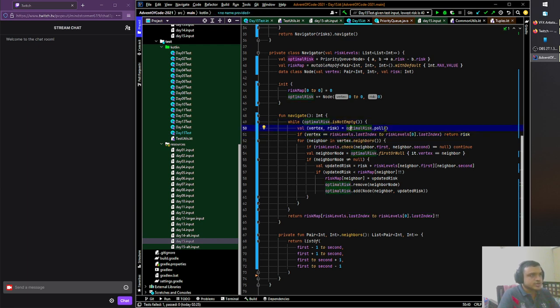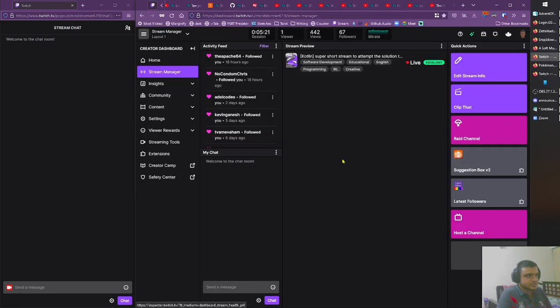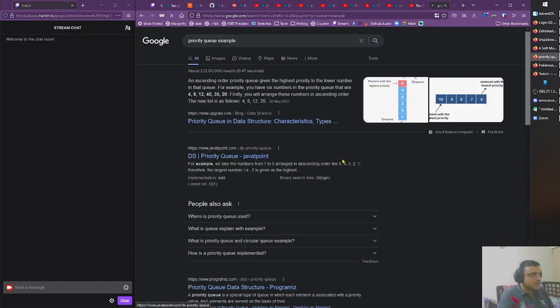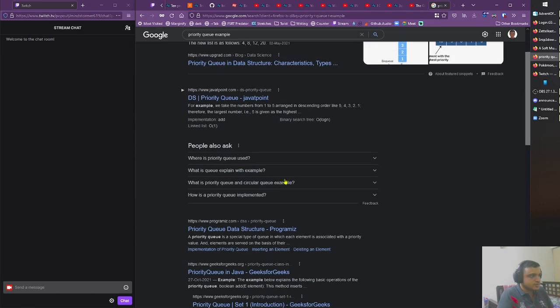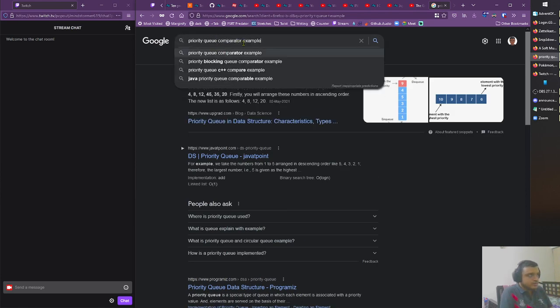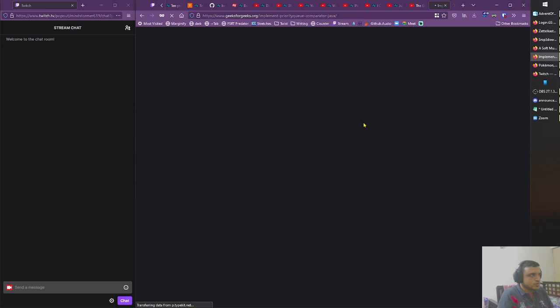So vertex comma risk, navigating through this, while optimal risk is not empty, we pick up the lowest one. So dot poll gets us the lowest one, assuming we have the right comparator. If the comparator is incorrect, it'll be a huge problem for us. Let's just look up the priority queue example for a comparator example. I just want to see the comparator in Java.